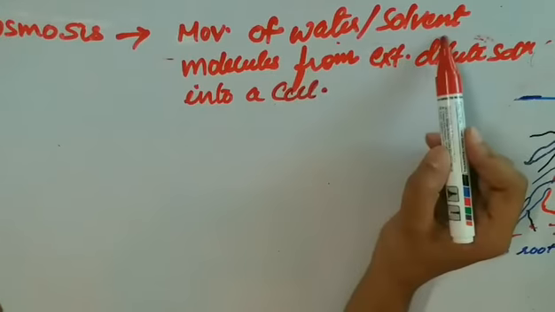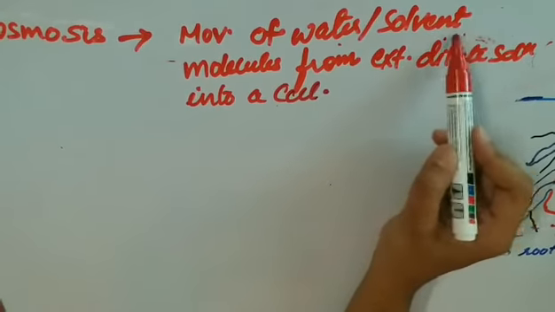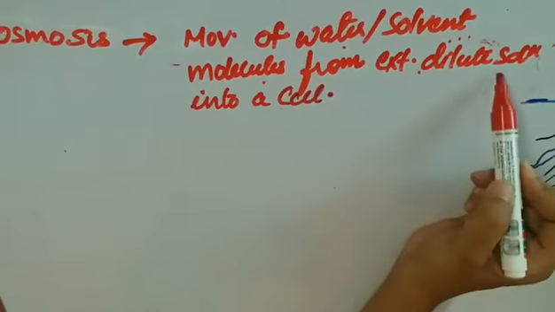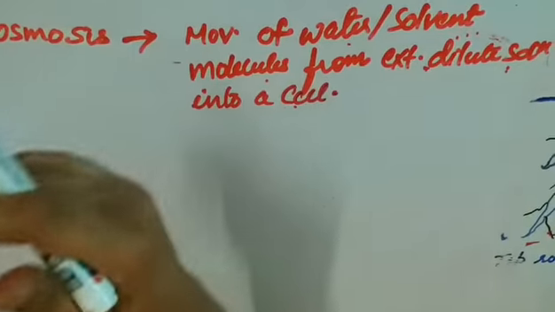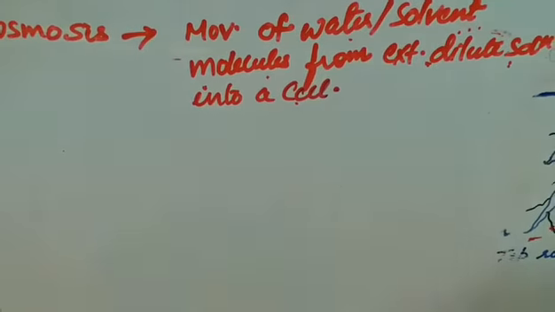So the movement of the water, or any solvent molecules, from an external dilute solution into the cell. When the movement of the water molecules is inside the cell,